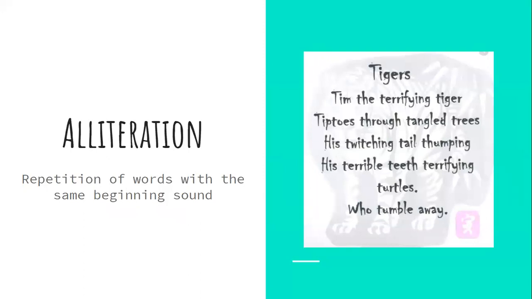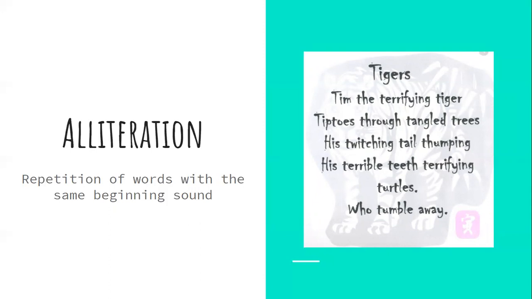Alliteration is your next word. Alliteration is something like a tongue twister. So it's repetition of the words with the same beginning sound. So rhyme is the same ending sound, alliteration is the same beginning sound. I like to think of tongue twisters because they have a lot of alliteration.